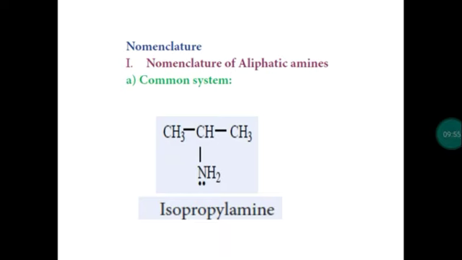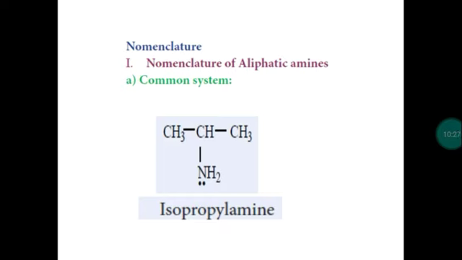With this classification over, we move into the nomenclature. As we know, there are two types of names for a compound: one is the common name, another one is the IUPAC name. First we have to learn how to give common names for the amines, then we will move into the IUPAC name. While giving the common name, first consider what alkyl group is attached with the functional group, what type of group is attached with the nitrogen. The name will be written as the name of the alkyl group followed by the name of the functional group.